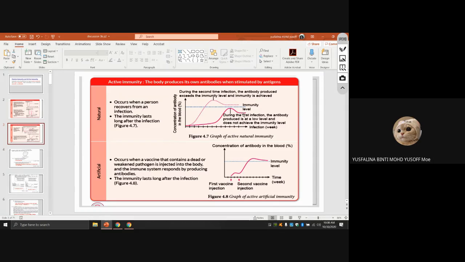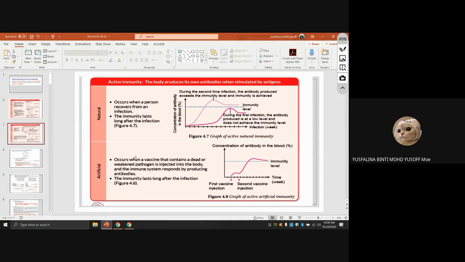During the first infection, the antibody is produced at a low level and does not achieve the immunity level. At the first infection, the body produces antibody at only a minimum level, which is not enough to achieve the immunity level. But the second time, because the body knows this was not enough, it produces higher antibody, higher than this level, so the person becomes immune.